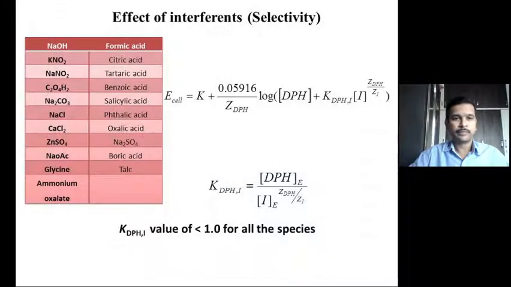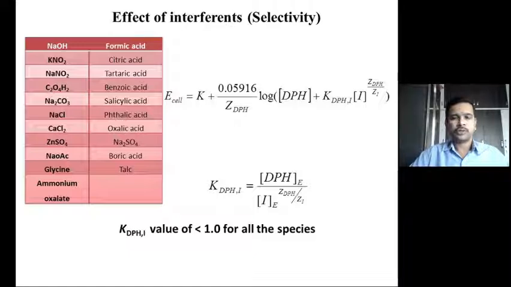The interference effects have also been studied, or indirectly I can say the selectivity coefficient, denoted by K^pot_DPH,I, has been studied for all the interferents presented in this table. None of these species showed any interference during the usage of these two sensors for determination of the quantity of donepezil hydrochloride. As you know from the literature, the EMF of the cell is related not only to the concentration of the analyte, in this case DPH, but also depends on the interferent.